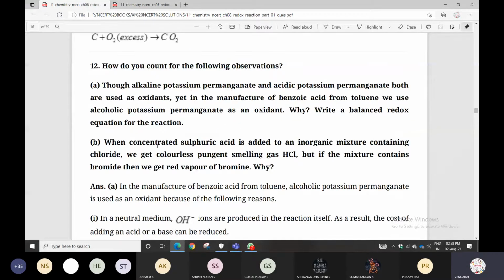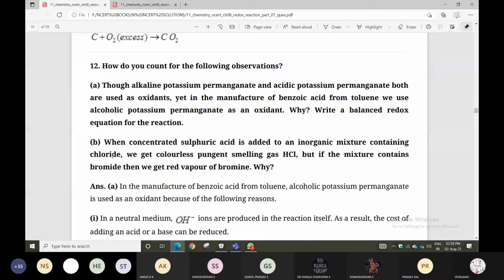When concentrated sulfuric acid is added to an inorganic mixture containing chloride, we get a colorless, pungent smelling gas, HCl. But if the mixture contains bromide, then we get a red vapor of bromine.